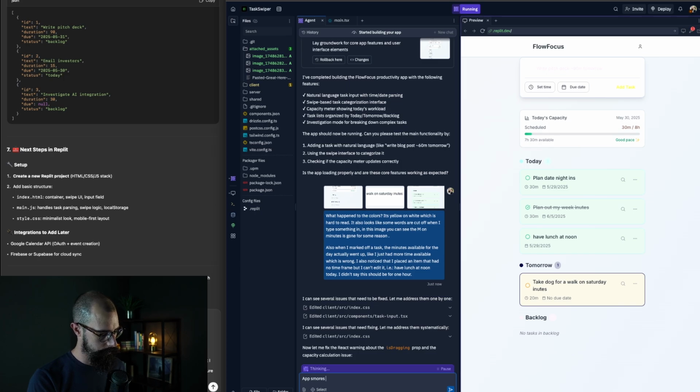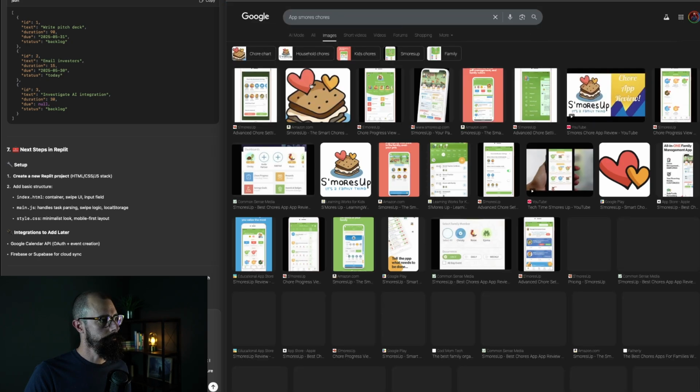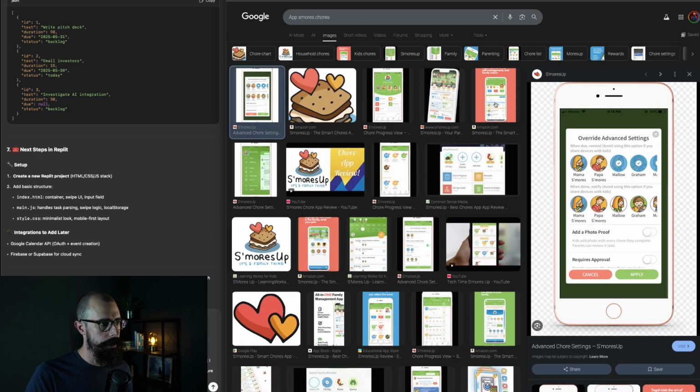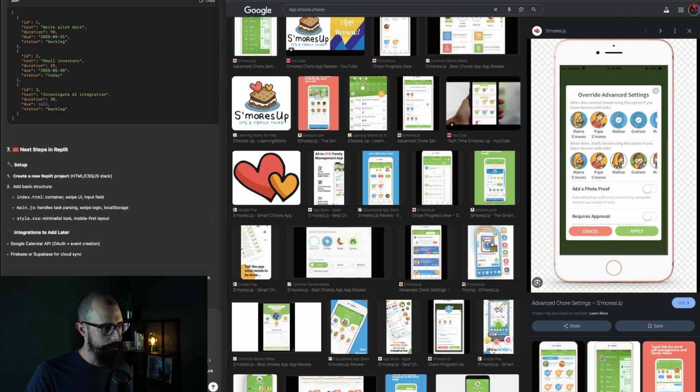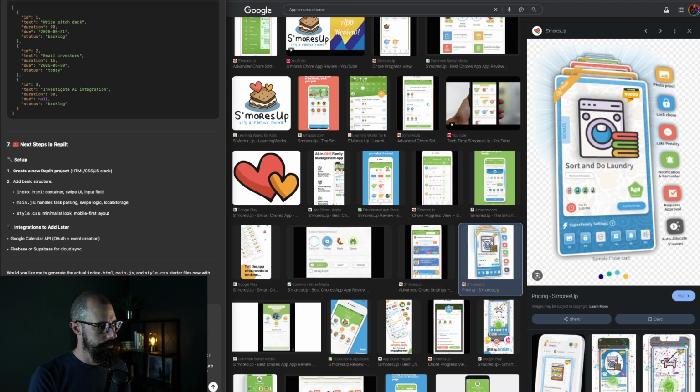S'mores chores app. I'm just going to type that in and try to find it here on Google. That's the one, right? Look at this. You can see, this might be a good example. Override advanced settings. They do a good job of having full, like this right here. So this is like a full swipe, okay? So I'm going to copy this because this is pretty cool. Check out the sample chore app S'mores where it has a full card with information on it. What do you think?